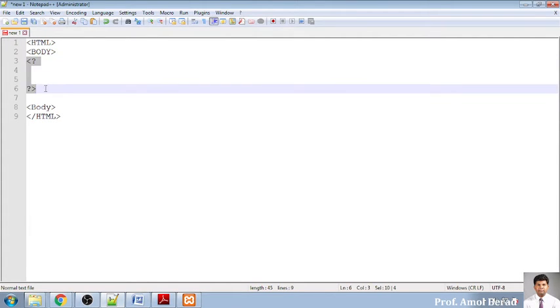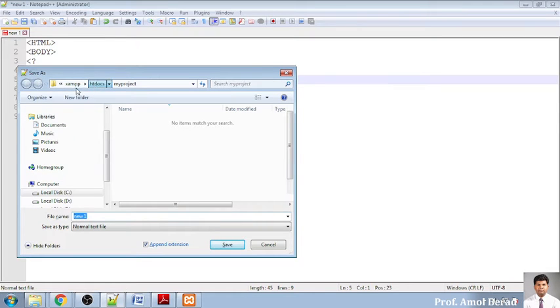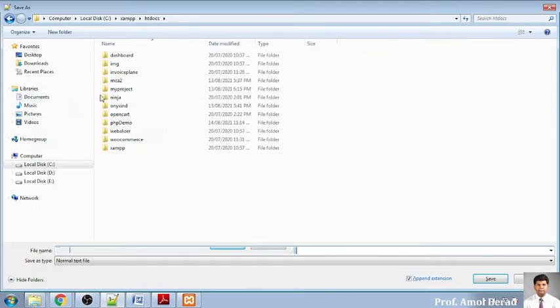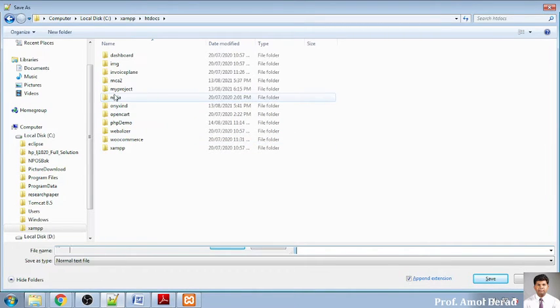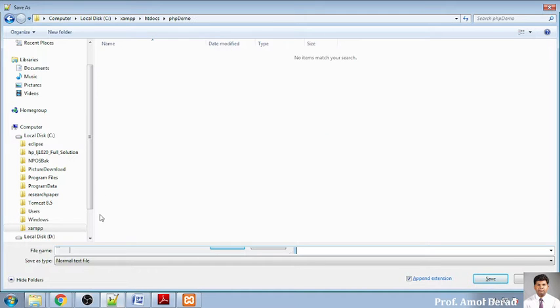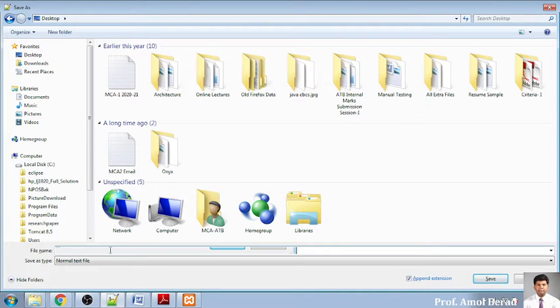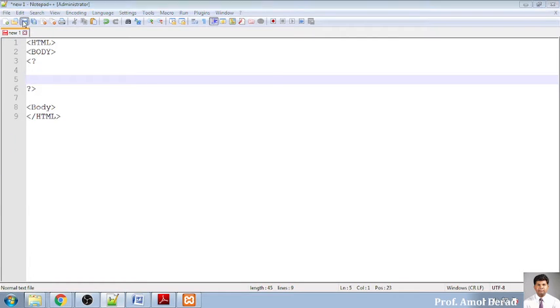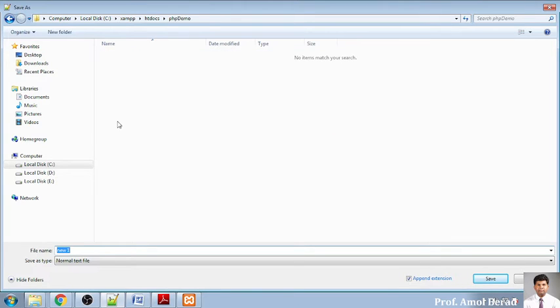Now if I am using this symbol, this means I need to save this file. So I am saving this file. Now see, it is on C drive. I am highlighting it on the C drive. I am entering into the XAMPP server, into htdocs, and into my folder called PHP demo, and I will save it, and I will name it welcome.